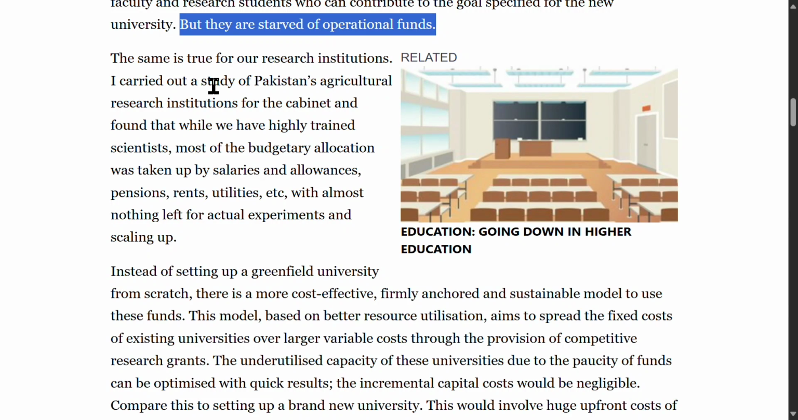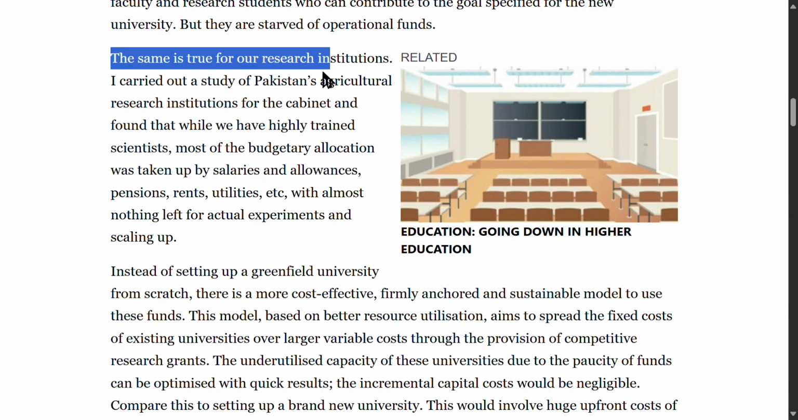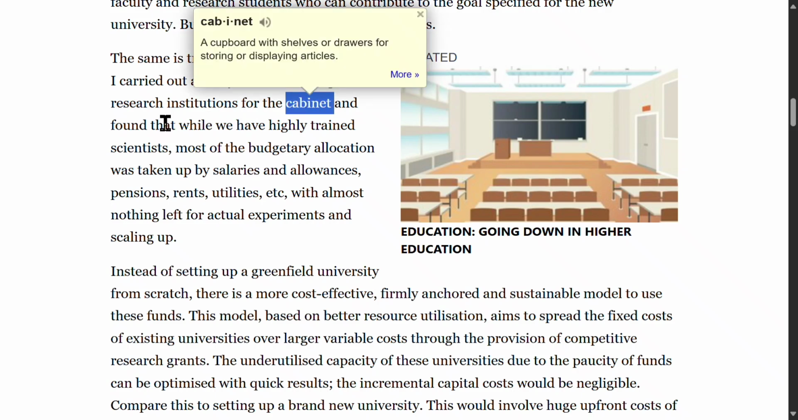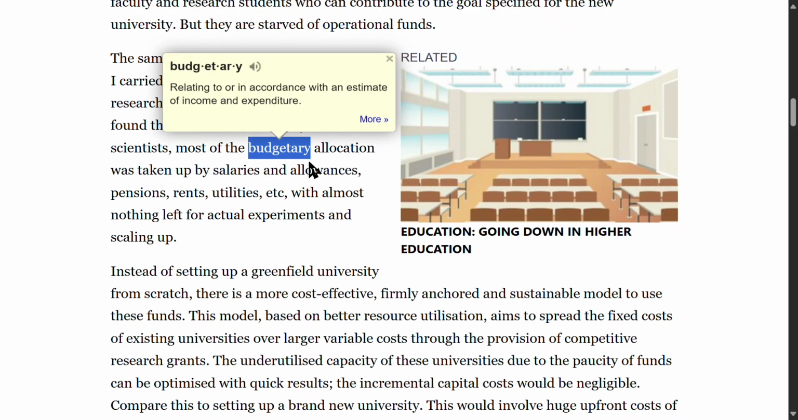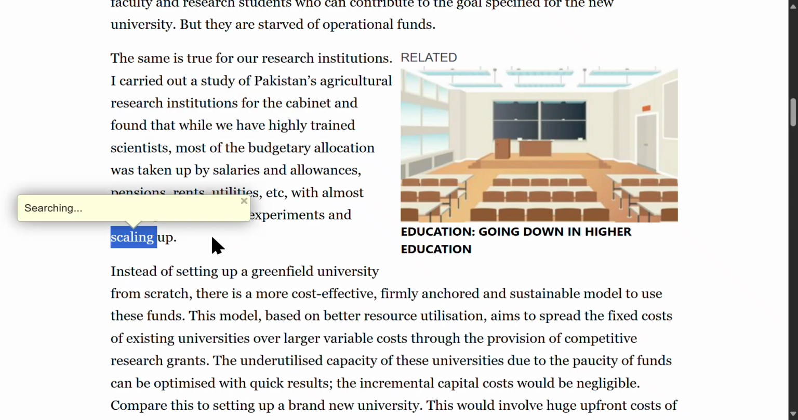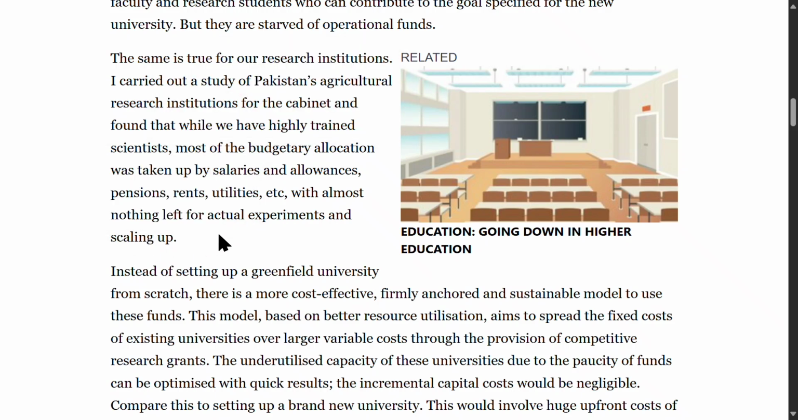The same is true for our research institutions. This sentence means that research bodies in Pakistan also face severe funding constraints. I carried out a study of Pakistan's agricultural research institutions for the Cabinet and found that while we have highly trained scientists, most of the budgetary allocation was taken up by salaries and allowances, pensions, rents, utilities, etc., with almost nothing left for actual experiments and scaling up.